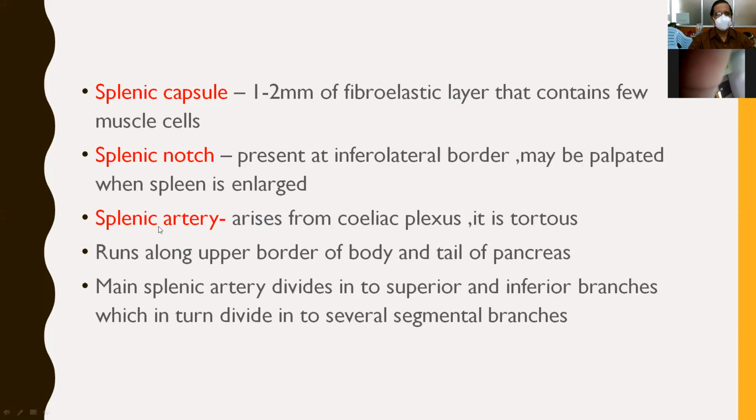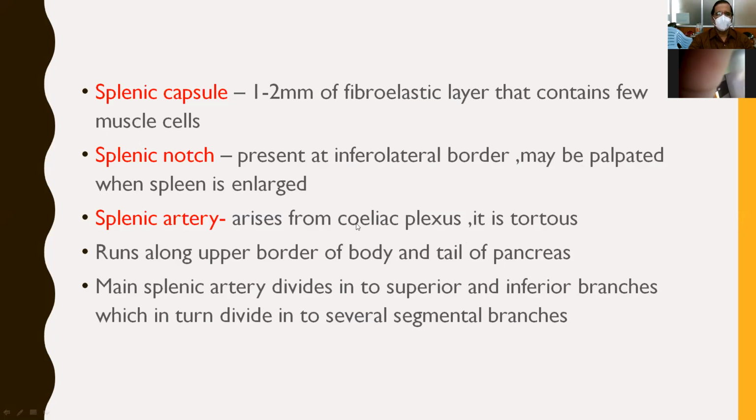Once you ligate the splenic artery, the spleen will shrink in size, which can be appreciated by folds of the capsule over the spleen, so that whatever blood is present in the spleen, about 150 to 200 ml, will get drained. So the spleen shrinks in size, and we can preserve the blood without wasting it while removing the spleen.